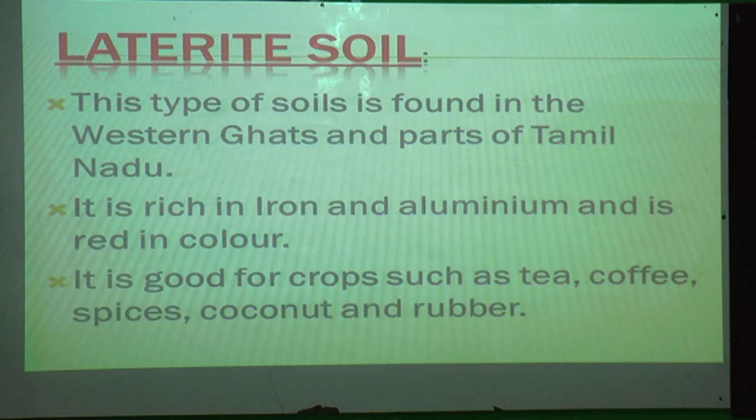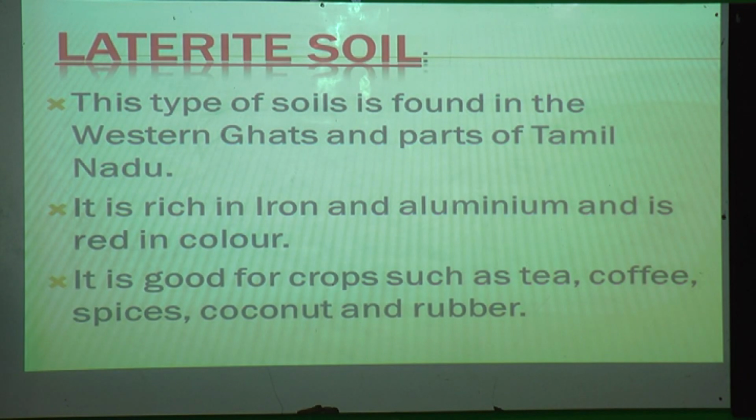We can find it near the Western Ghats and parts of Tamil Nadu. It is rich in iron and aluminium and is red in color. In laterite soil, iron and aluminium are found. And how is its color? It is red in color.